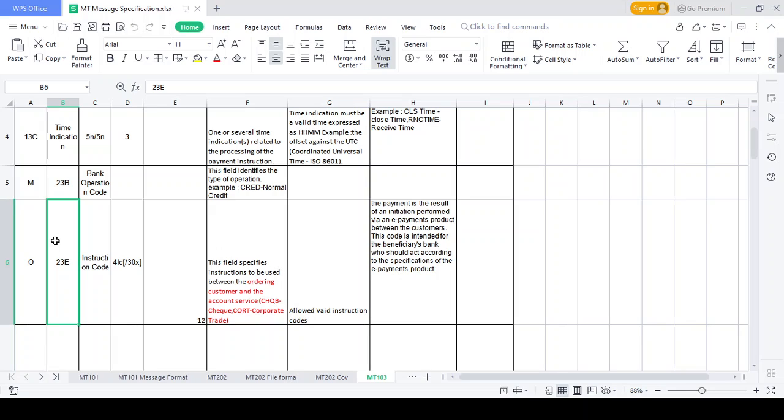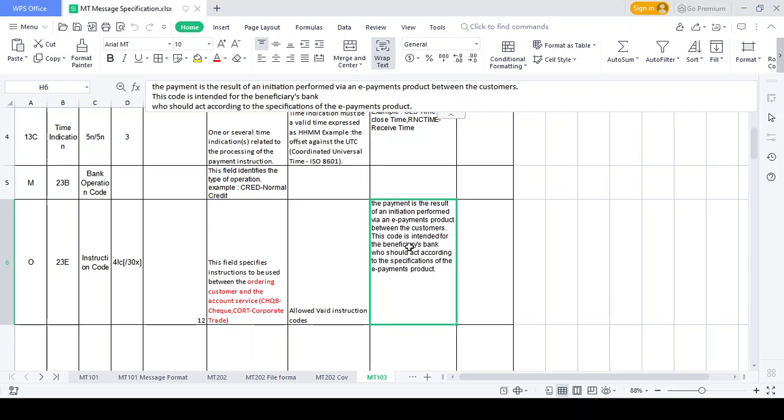Suppose you have one file and you provide the details. What kind of instruction should you follow? Whether you pay a check payment or any NEFT or RTGS payment or corporate trade payment, you need to understand what kind of action I should be doing on the bank side. So that is the reason they use the instruction code. Why do they mention the instruction code? Just tell me. They wanted to know the type of transaction.